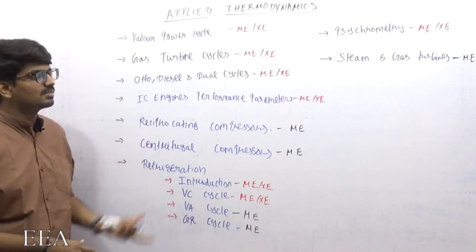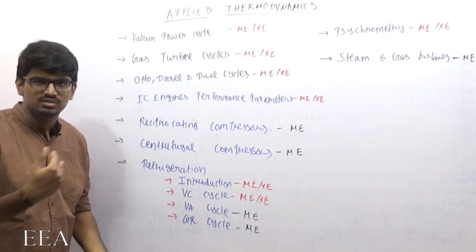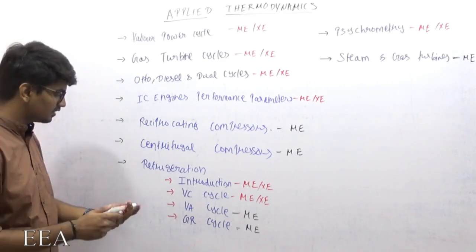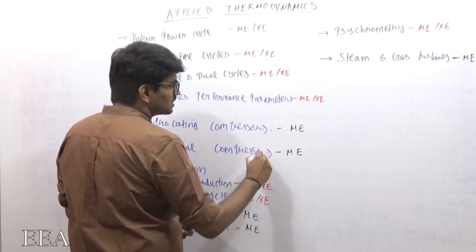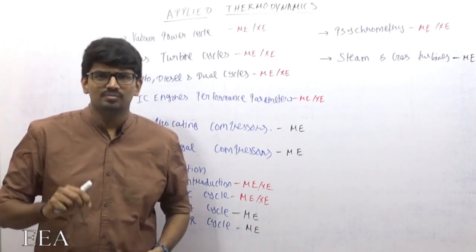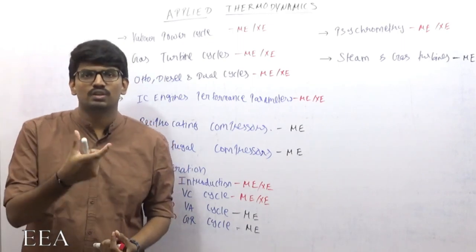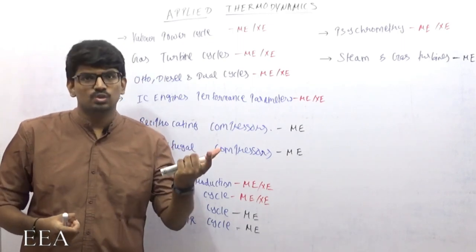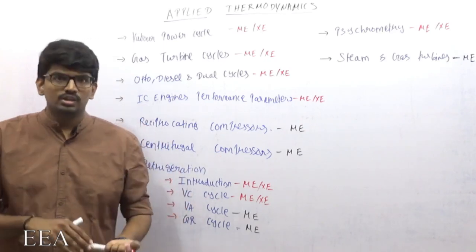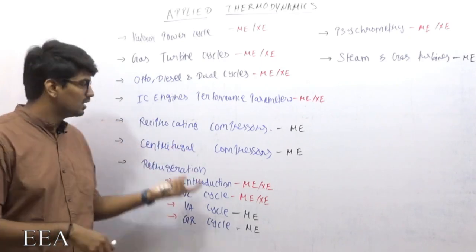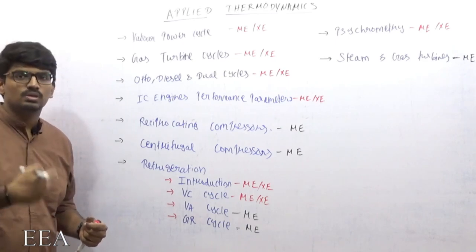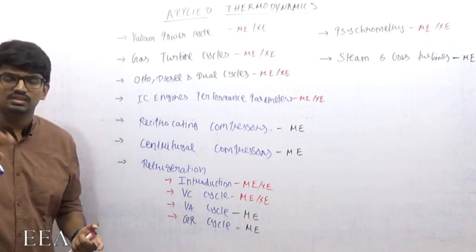Then we will go for the reciprocating compressor. We will derive the equation with clearance and without clearance, everything. Then we will go for the centrifugal compressor, and for that you need a prerequisite: you need to know how to draw a velocity triangle. But don't worry, in this course itself I am going to attach the videos on the basic Euler's equation for rotodynamic machines and how to draw a velocity triangle. So there won't be any issues in learning centrifugal compressors.